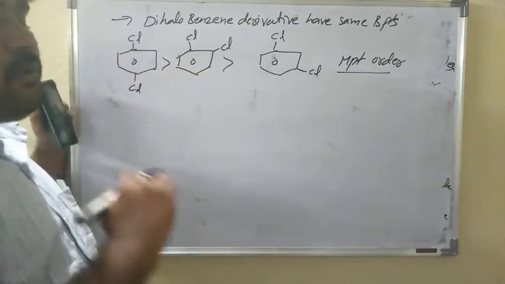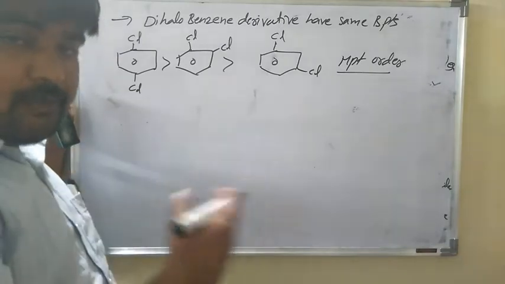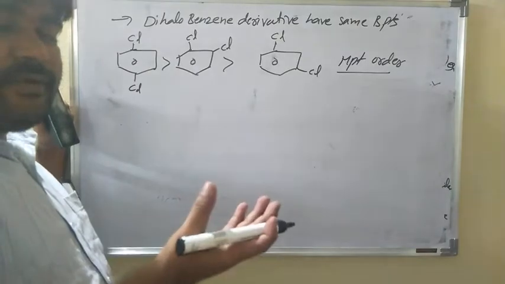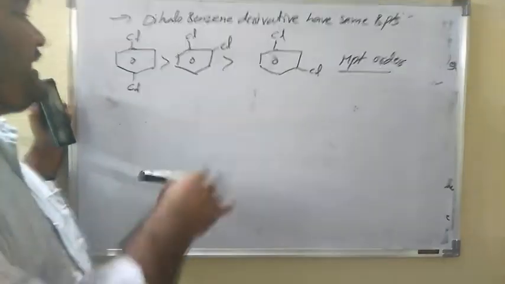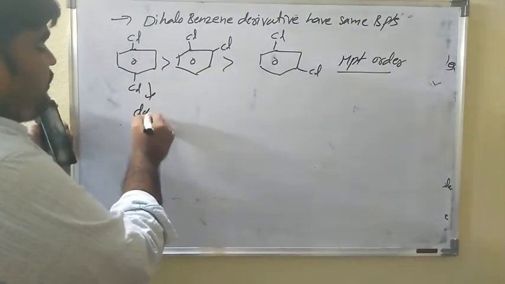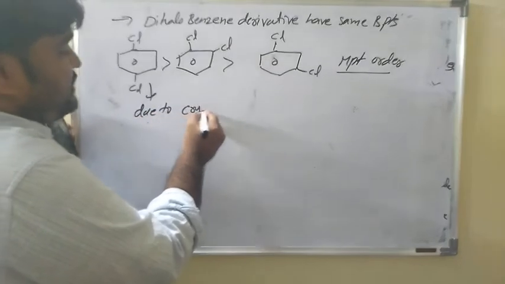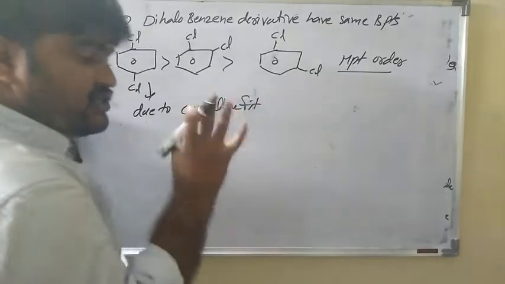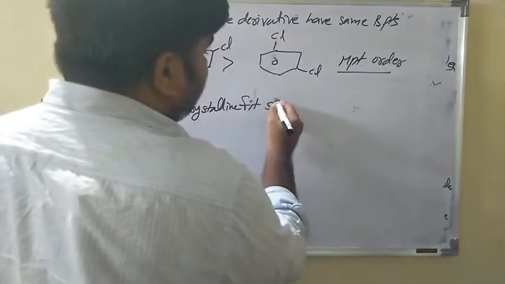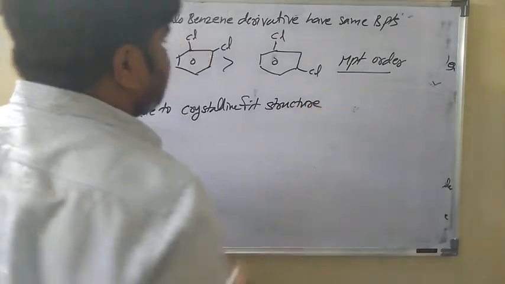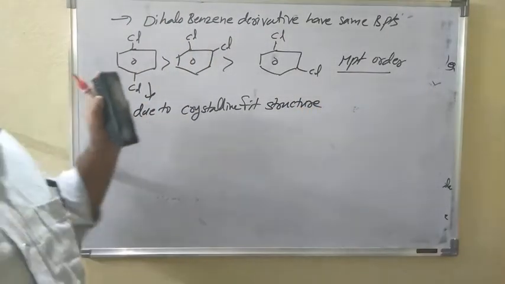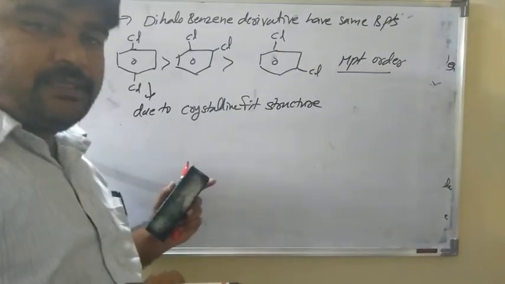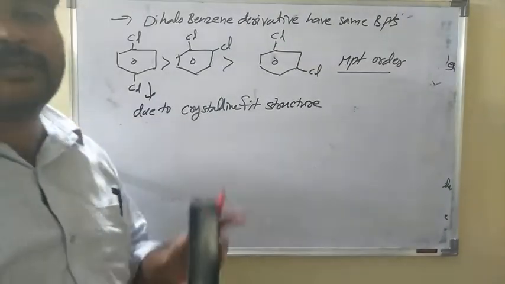But coming to the melting points, there is no need to remember any boiling point or melting point values. Simply remember that para derivatives have higher melting points due to the crystalline fit structure. Due to this reason, paradichlorobenzene has a higher melting point than orthodichlorobenzene and metadichlorobenzene. See, these are the melting points and boiling points.